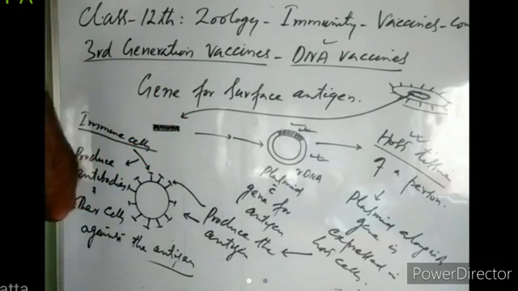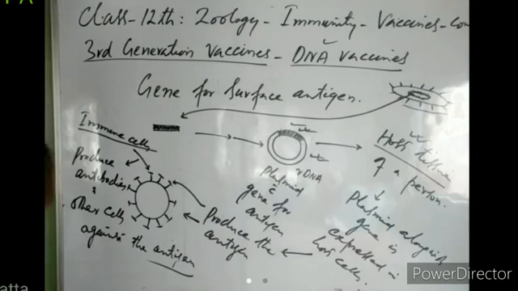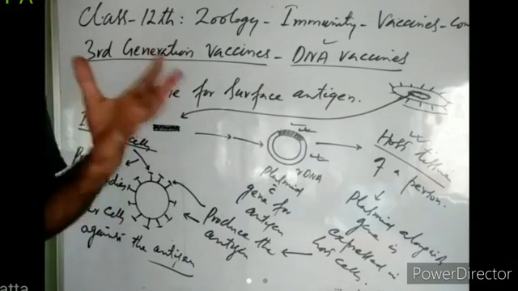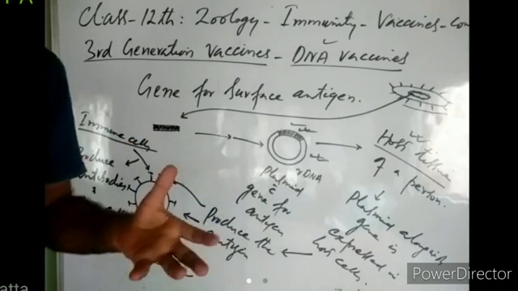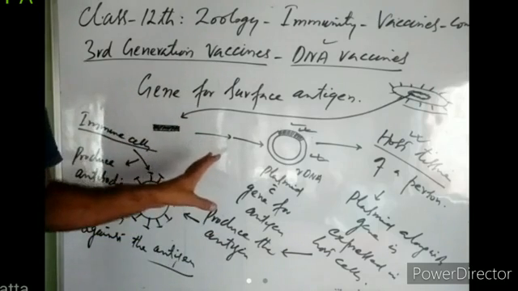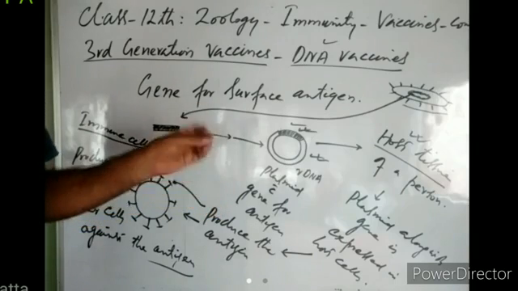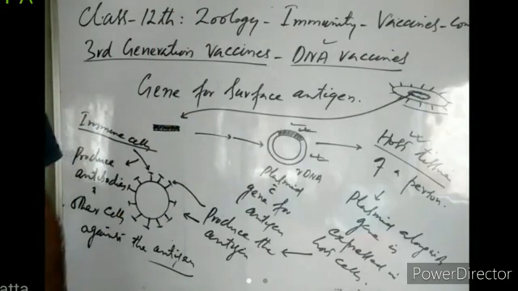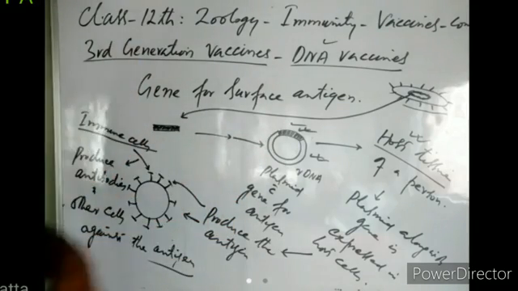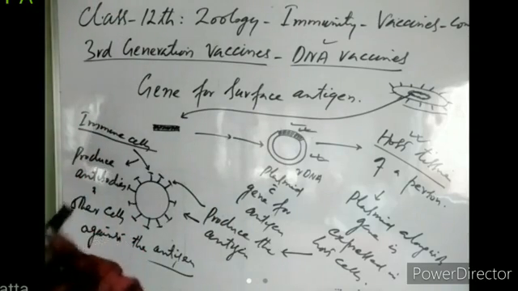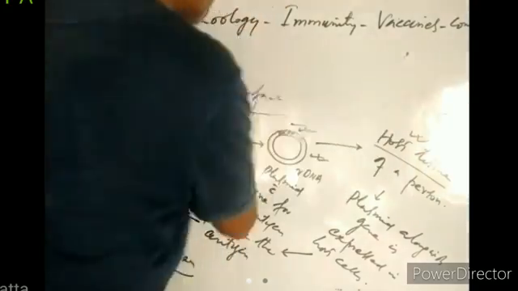So this vaccine is known as the third generation vaccine or DNA vaccine. These DNA vaccines have the ability to stimulate killer T cell response, helper T cell response, and antibody response. So they have a promising future, right? But the perfection of the technique is first needed. The technique is not yet perfected. For most of the time, these plasmids are either not taken up by the cells or the cells do not express them, and immunity is not developed, right? So till now we are dependent upon first generation and second generation vaccines. That was all about the vaccination process.